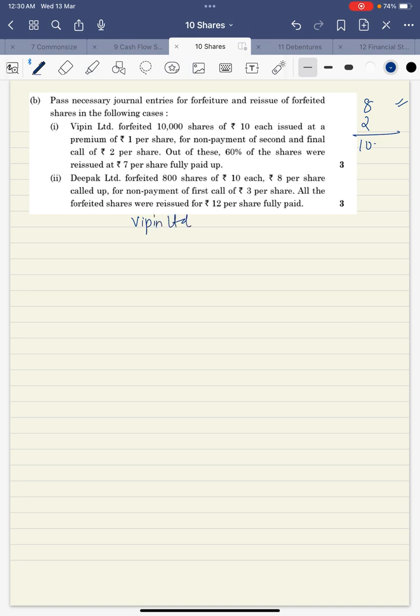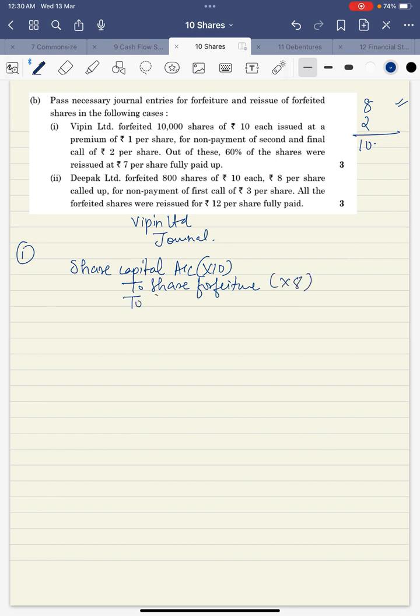So I need to write down Vipin Limited journal. Prepare the format properly and then start writing out the journal entries. Format is required, but I'll directly pass the entry for now. So my forfeiture entry will be share capital account debit into 10, to share forfeiture into 8, to share second and final call into 2.